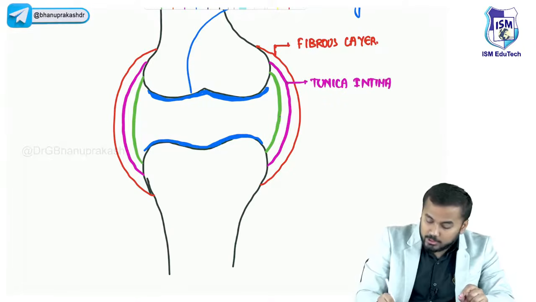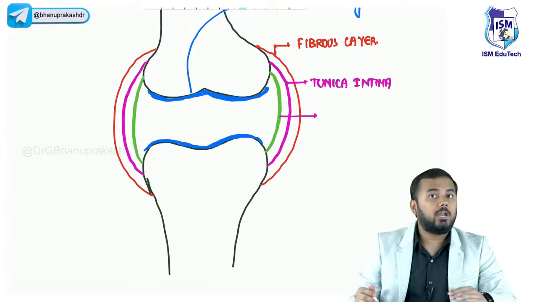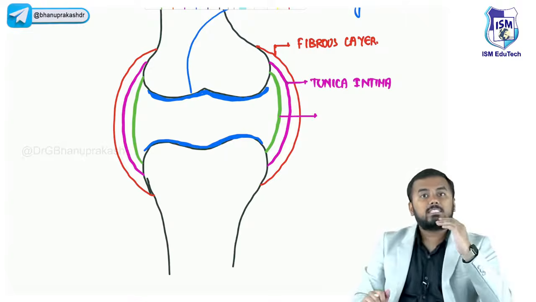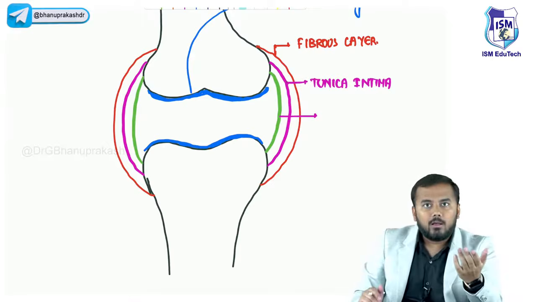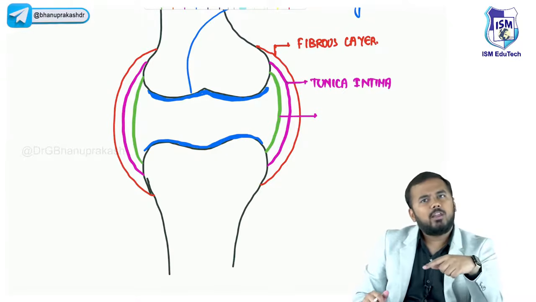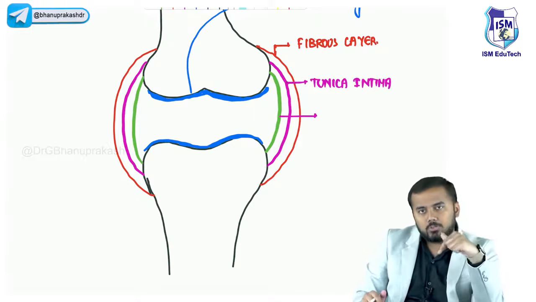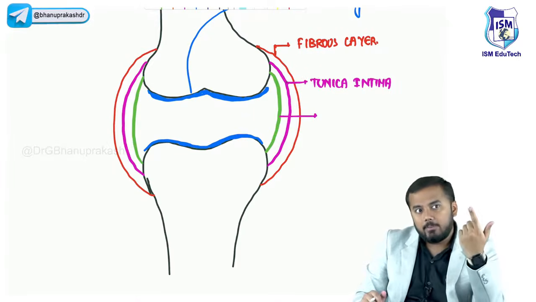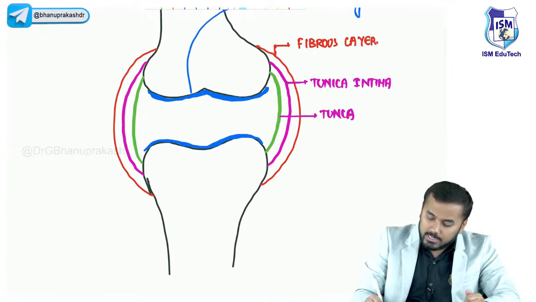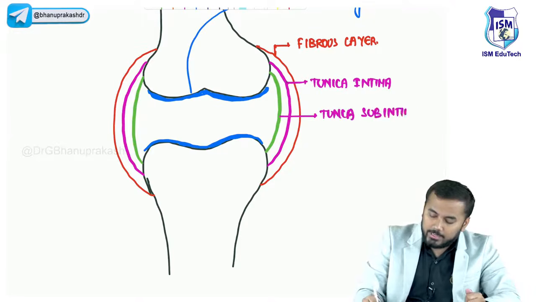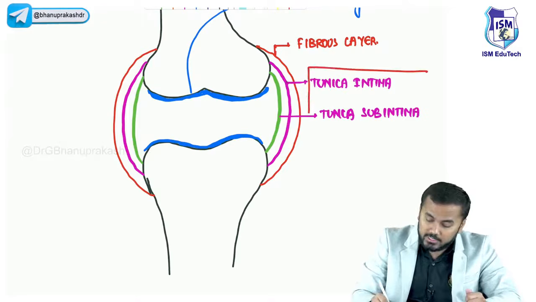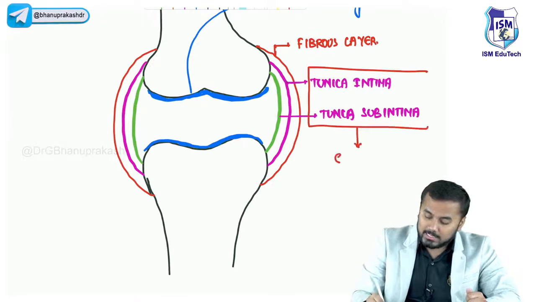Just beneath this tunica intima, we have another layer called the tunica subintima. Why sub? Anything below is called sub, also called infra. Anything above is called only one thing, supra. So this is called the tunica subintima. Now this tunica intima and tunica subintima, both of these layers together you call the synovial layer.